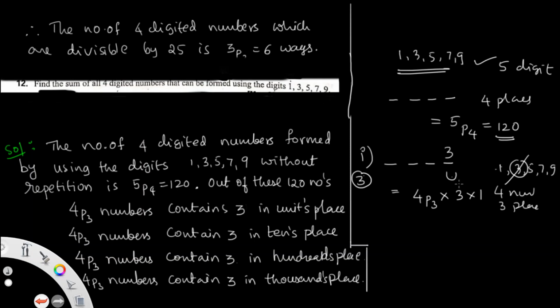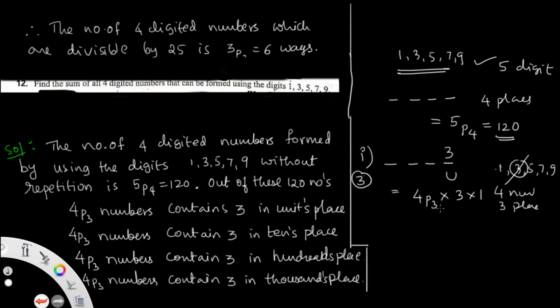For the sum of all 4-digit numbers, the digit may be in the units place, tens place, hundreds place or thousands place. Then we add up all the values obtained, that is the value of the digit in the units place, tens place, hundreds place and thousands place. Lastly, you can simplify to get the sum of all those numbers. First I put a number in the units place, here taking 3, so 3 is in the units place.